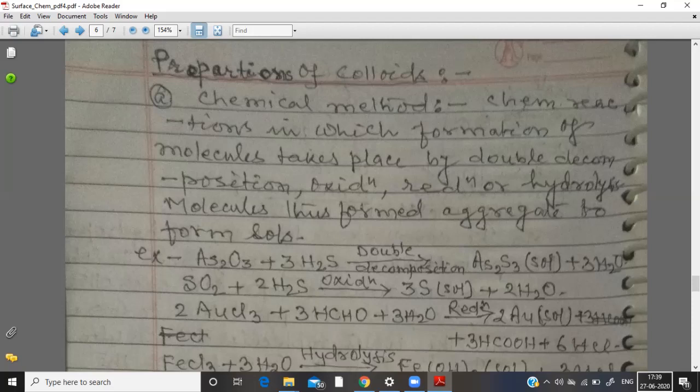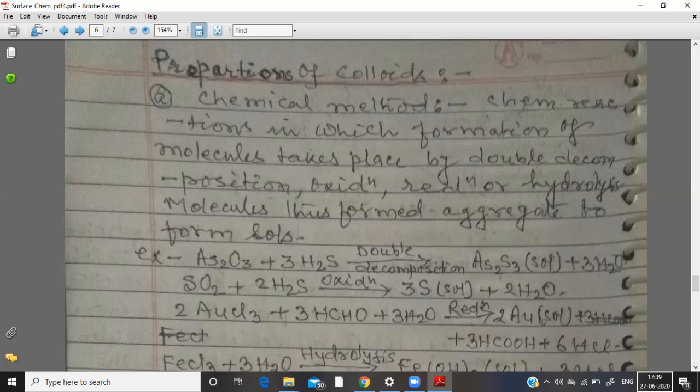In the third example, when auric chloride is treated with aqueous formaldehyde, reduction takes place to give gold sol. In the fourth example, when ferric chloride is treated with water, hydrolysis takes place to give ferric hydroxide sol.